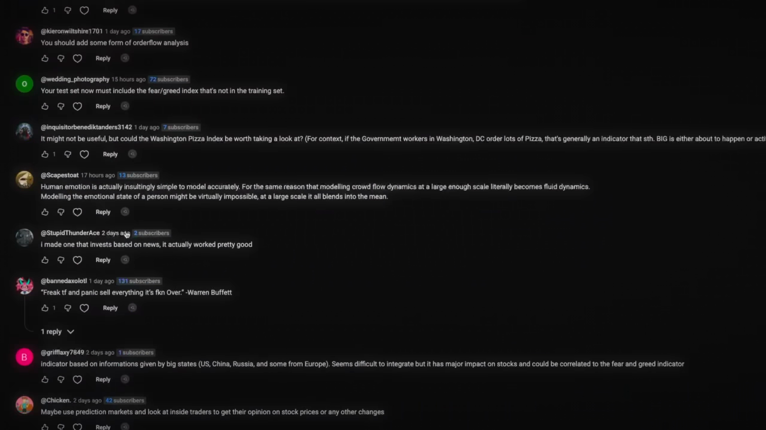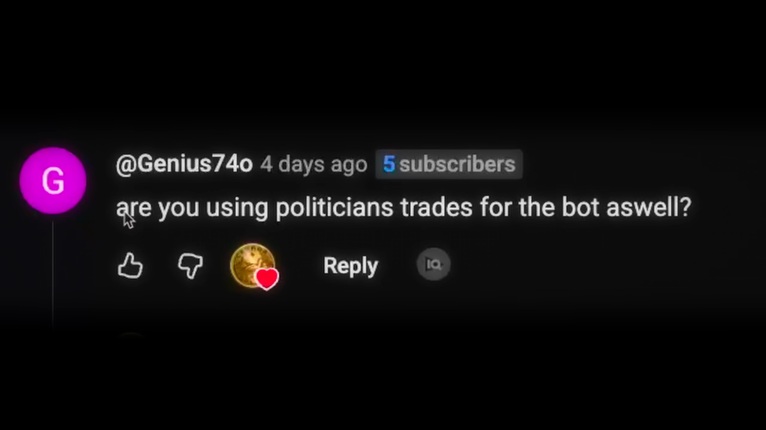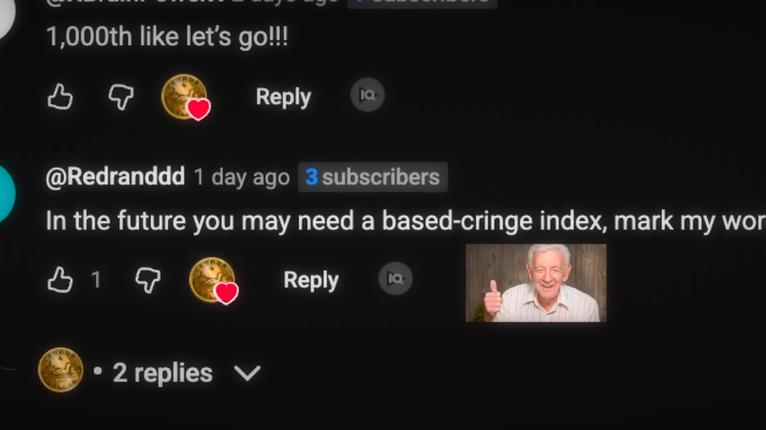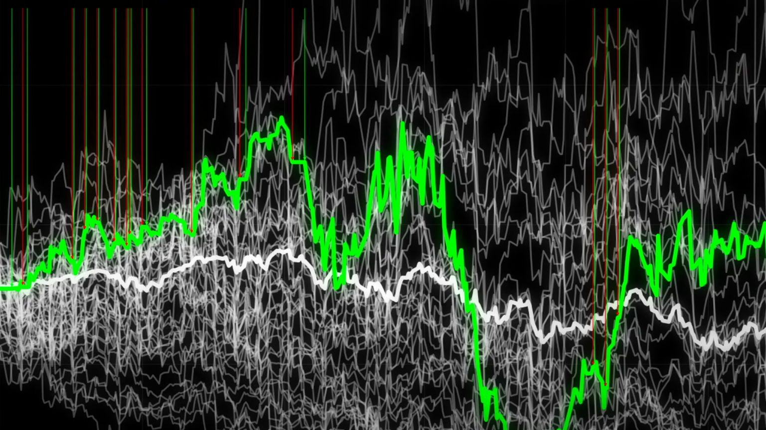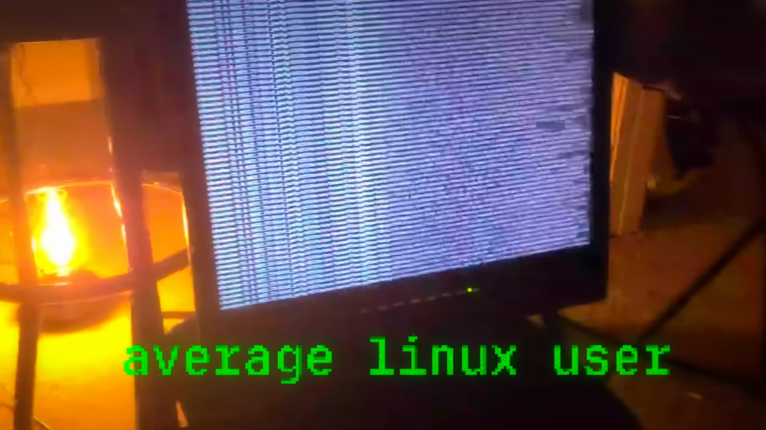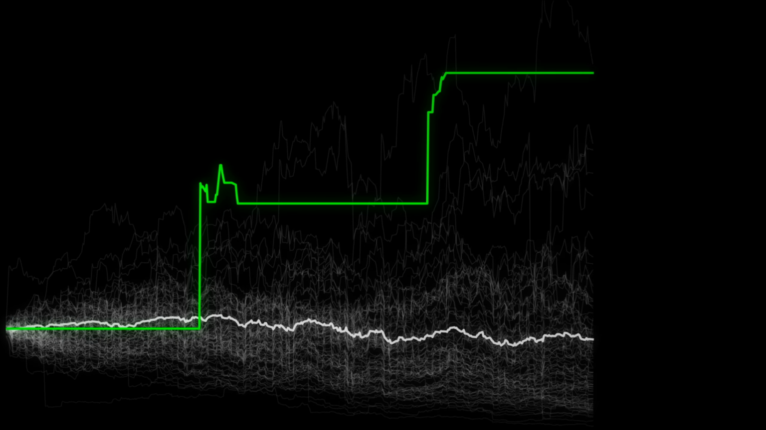While scanning comments from my last video, there was one suggestion that stood out to me, and no, it wasn't adding a based in fear indicator. If we could include political trades as an input to this model, we may be able to use their insider knowledge to our advantage, and automate this code to quickly pull data, run our forecast, and choose the stock that has the highest probability of giving outsized returns.